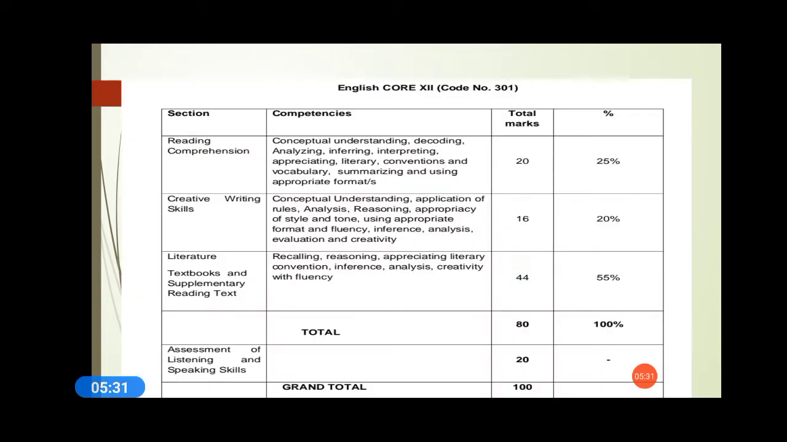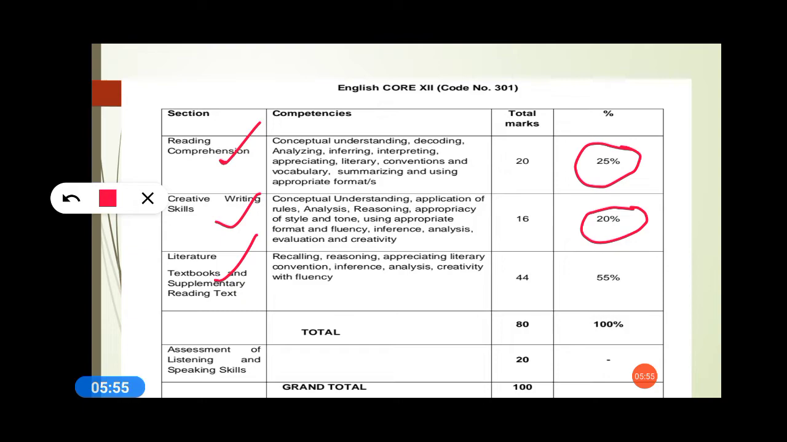So let's see. Now this is English Core 11, code 301. Our paper will be divided into 3 sections. The first one is reading comprehension, next is creative writing skills, next is literature. Now see the total percentage. Reading comprehension has a weightage of 25%. Creative writing skills have a weightage of around 20%. And the most important factor, the literature section, is 55% of the marks. So it means this year literature is going to play a crucial role in scoring good marks. Both the books, Flamingo and Vistas, and around 5 chapters are there, and you have to practice them properly.